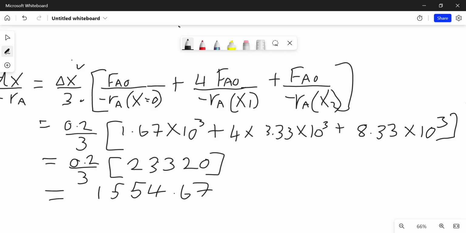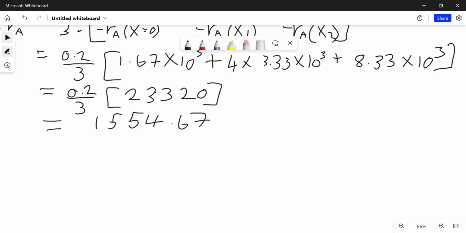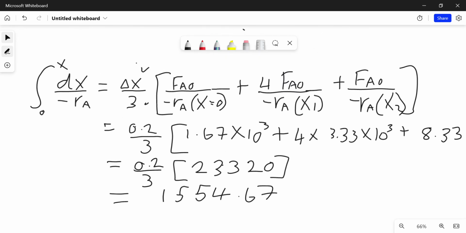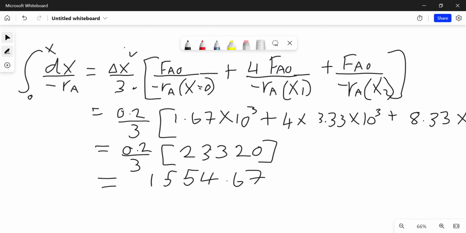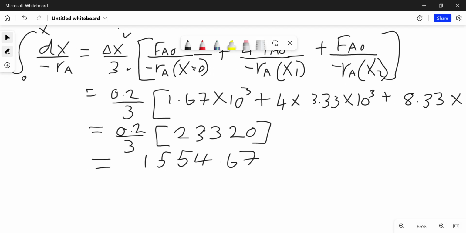Okay, so now you've sorted out the integral. So things become easier once you've done that. You've sorted out the integral, and then what you can go and do is find the value of FA0.